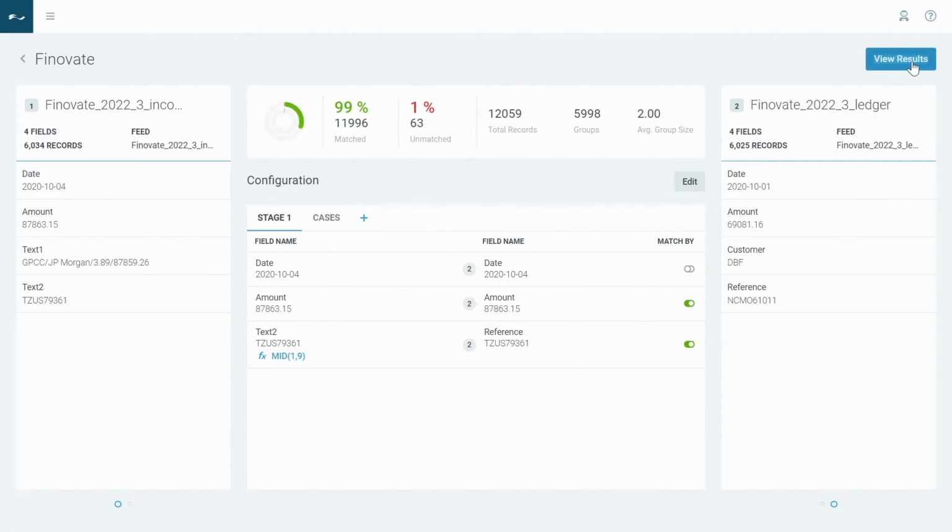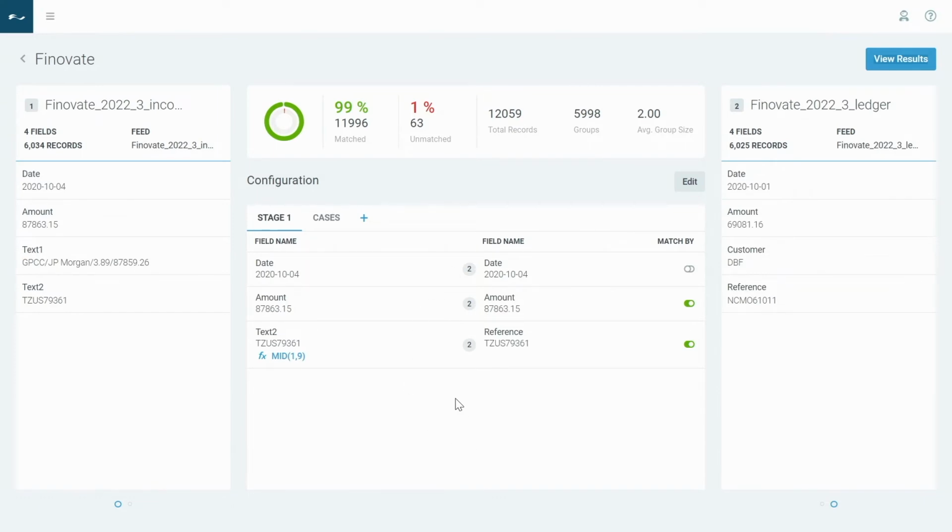Now what I'm going to do is I'm going to start Air. So what's happening here is Air is actually comparing these data sets. So it's normalizing the data. So say if you had a European date format versus an American date format, it will normalize that. It doesn't matter. It will compare credits to debits. It doesn't mind. If there's a reference within that, it will pull that out and compare that. And what it's going to do is present back to me its best possible matching options. As you can see here, I've been presented back with that.